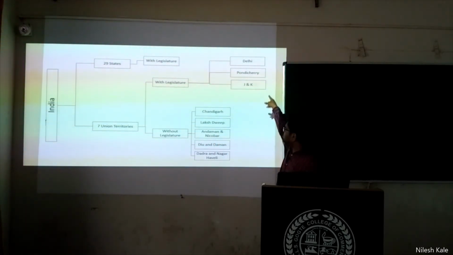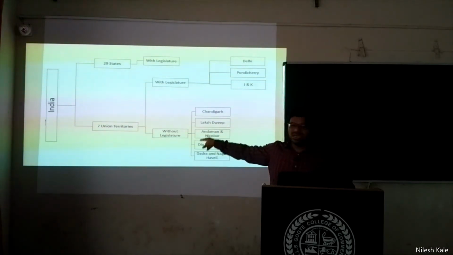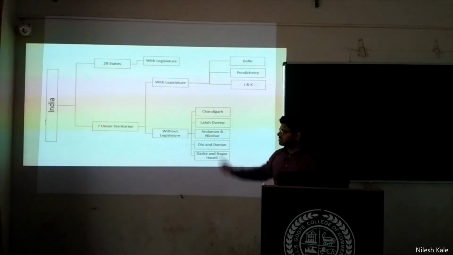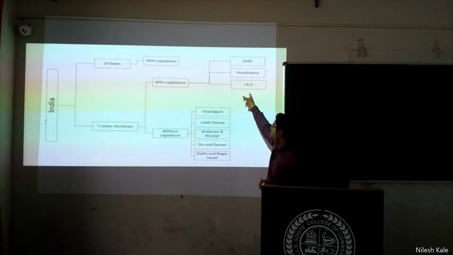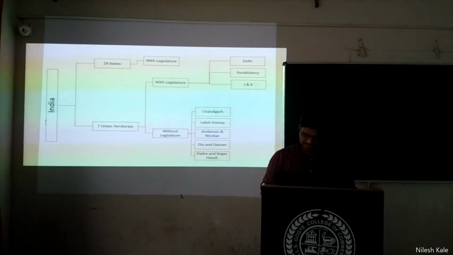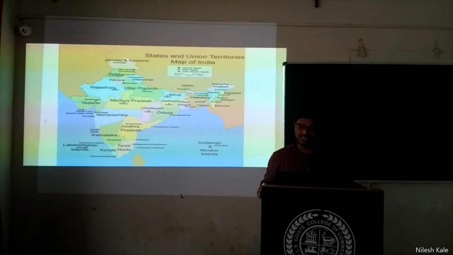Those are 3 with legislatures, right? 7 union territories and 29 states. I am to say total 8. I have not added Jammu and Kashmir in that list, in that number 7. If you count that, 1, 2, 3, 4, 5 and those 3, 8 union territories and 29 states, right? Total 37. India is a very large country, and therefore we had to bifurcate the revenue sharing between state government and central government.